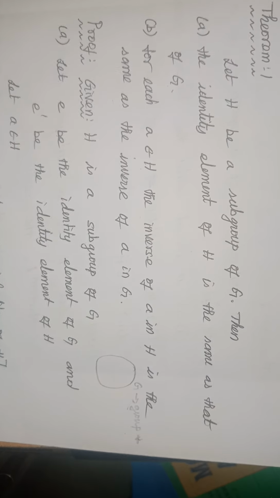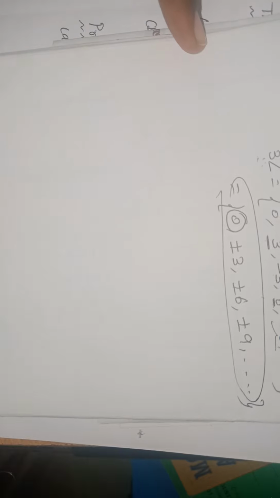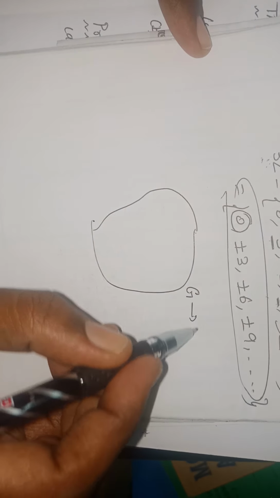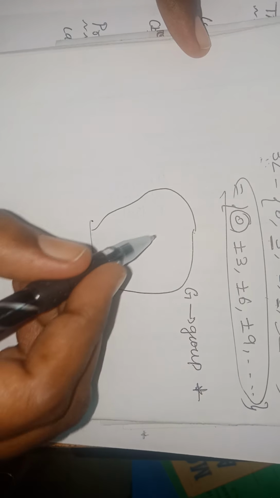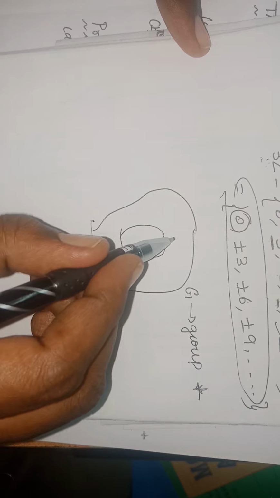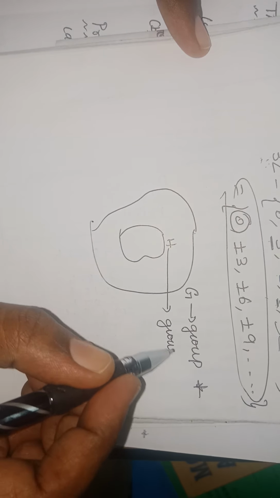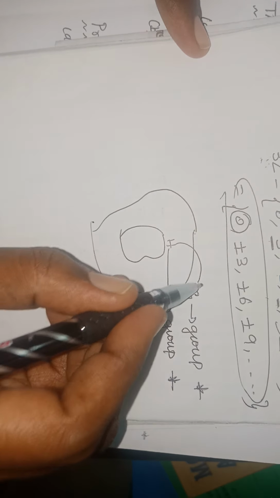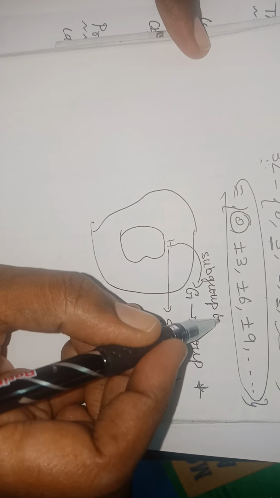And there is a subset H that is also a group with respect to the same operation star. Then H is called a subgroup of G.